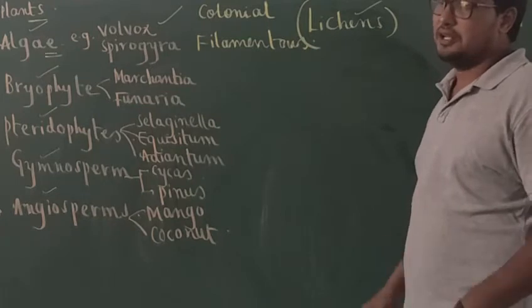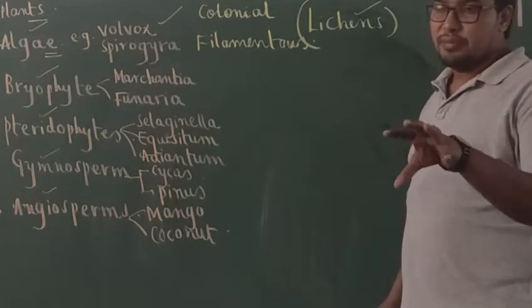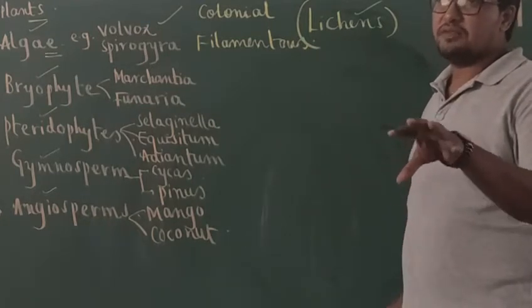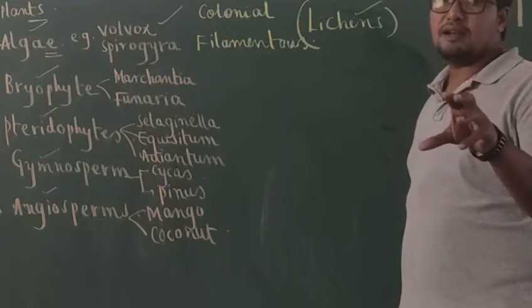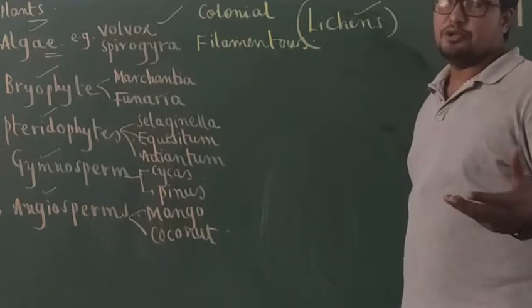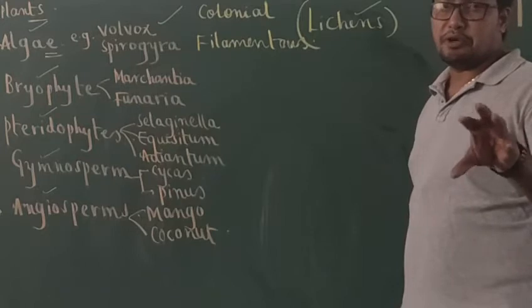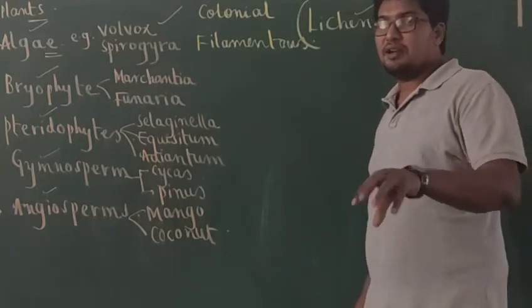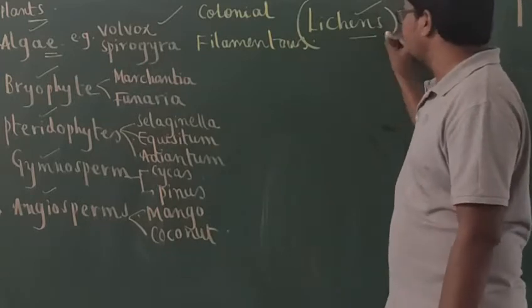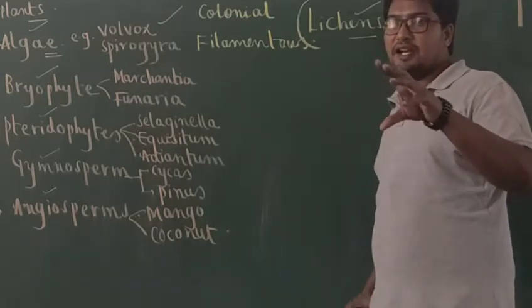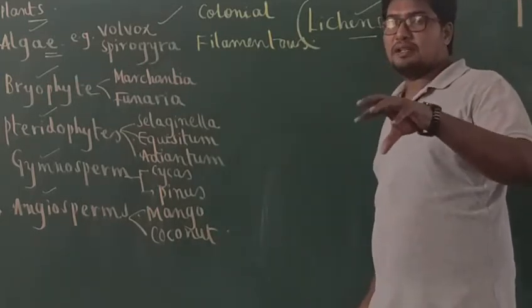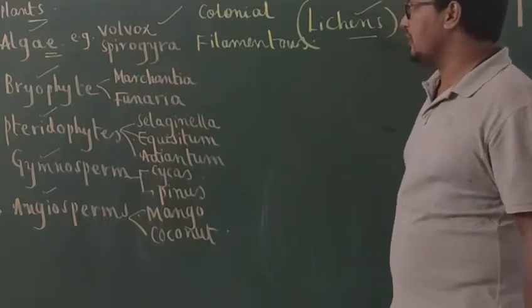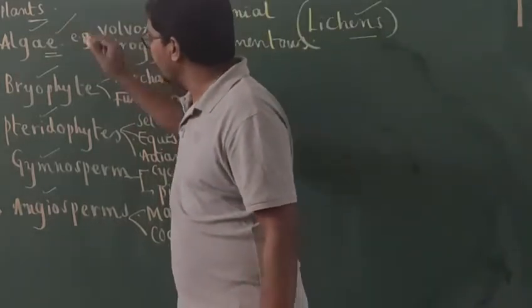Understand? Symbiosis is a type of association where both partners are mutually benefited. We use the word mutualism, the type of interaction in which both partners are benefited. So such a symbiotic association is called lichens, in which algae and fungi live together and both partners are mutually benefited. Okay, so that is about algae which you have to remember.